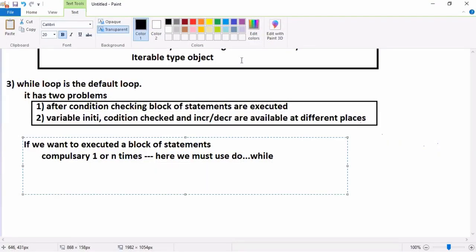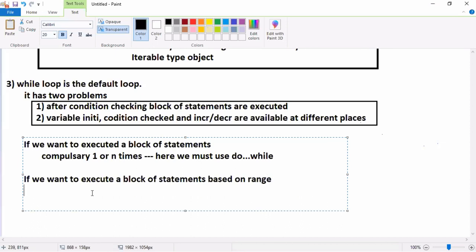If you want to execute a block of statements based on a range, there should be a start and end. In that case, we must use start, condition and increment or decrement.